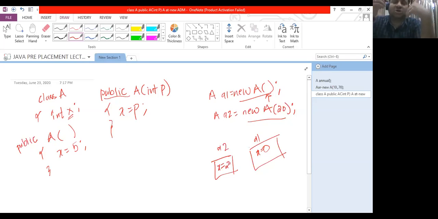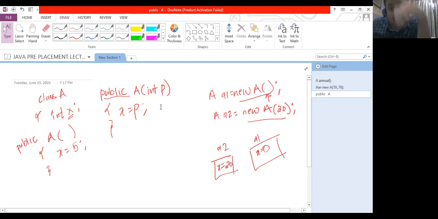So what is the job of a constructor? A constructor is a special function with the same name as that of the class name, and it is called every time the object is created. We can have different types of constructors. If I'm not specifying any argument, we call it a default constructor.